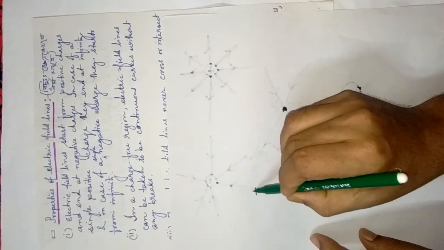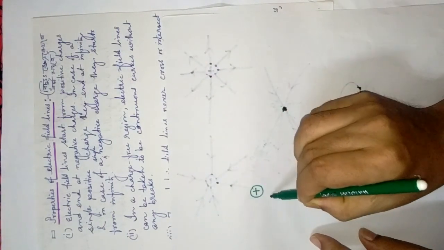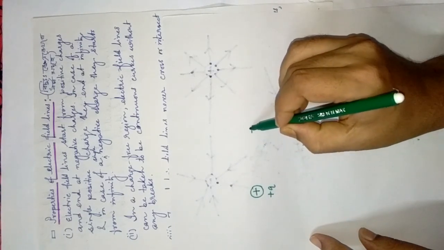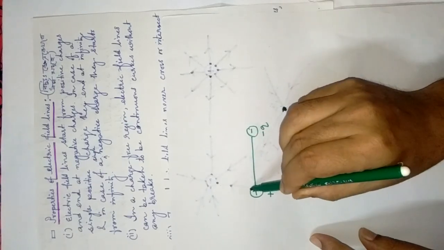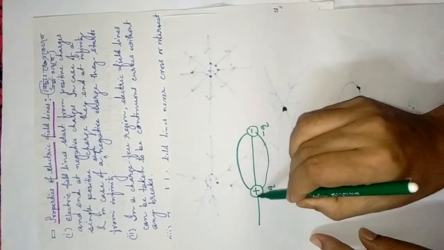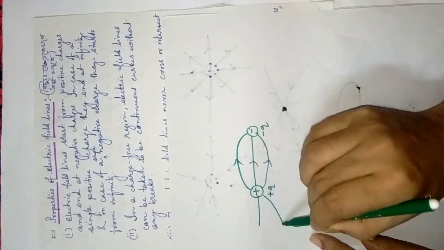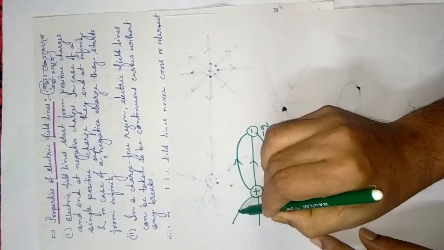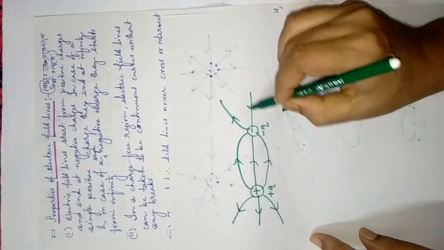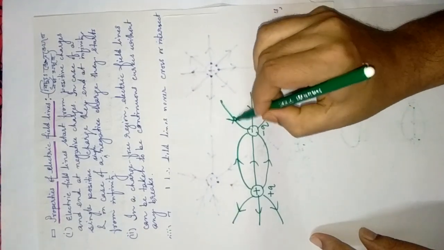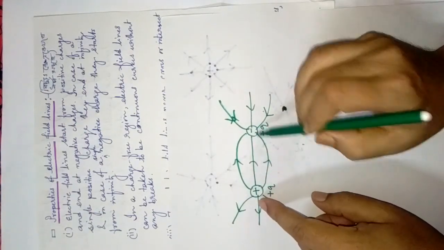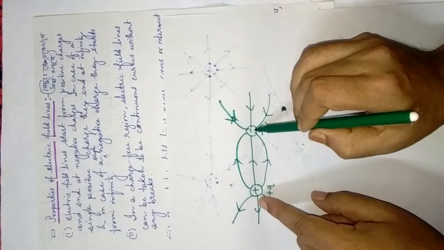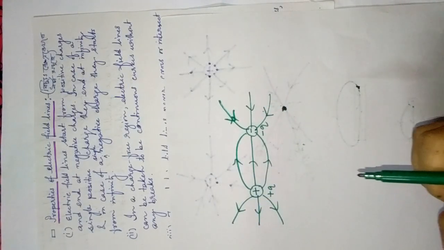See here, suppose, as I discussed in the last class, this is a dipole, plus q and this is a negative charge, minus q. What will happen? This is the electric field, these are the electric field lines, at a certain moment. Okay, sorry, this direction. Now suppose these charges are fixed here by a certain external agent or force.